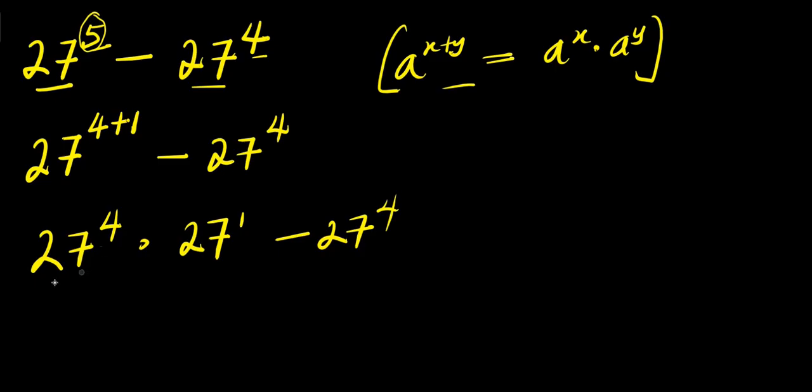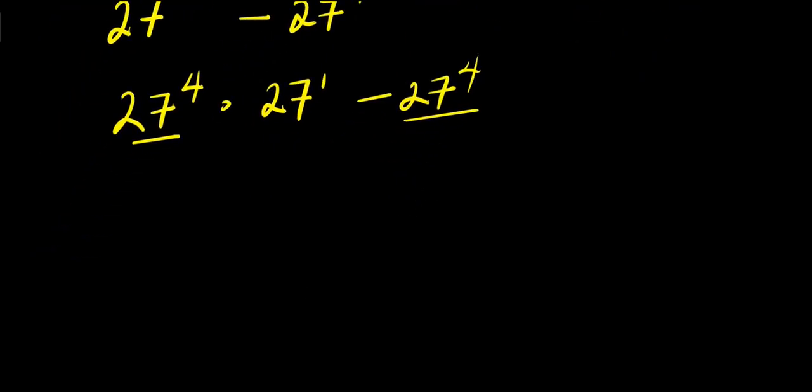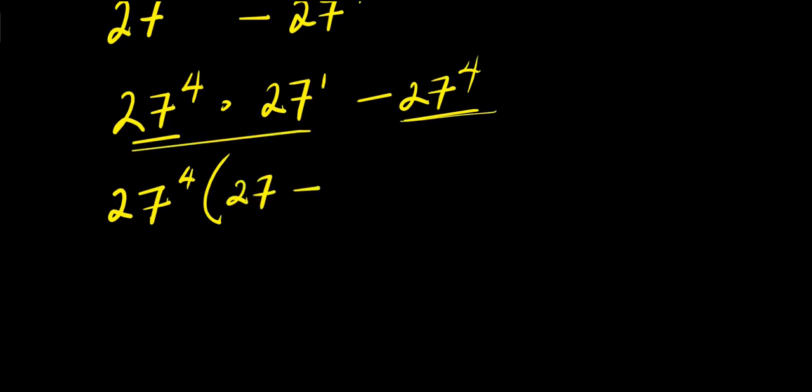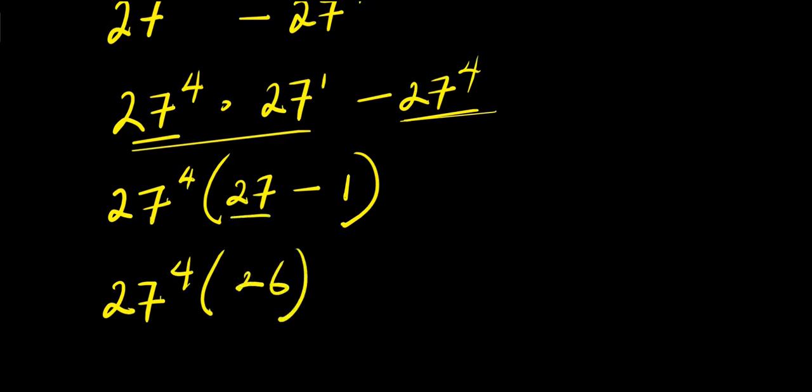So from here, we can factor out 27 power 4. I have 27 power 4 times 27 minus 1, that is 26.